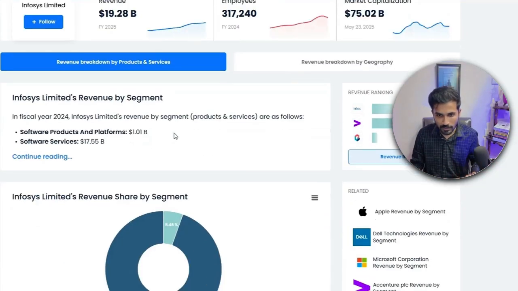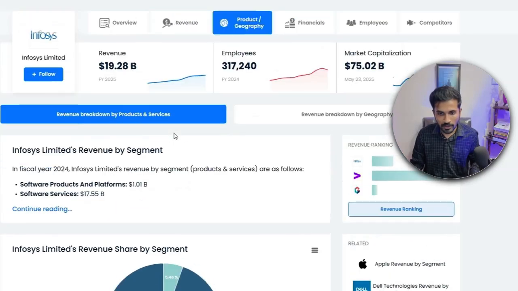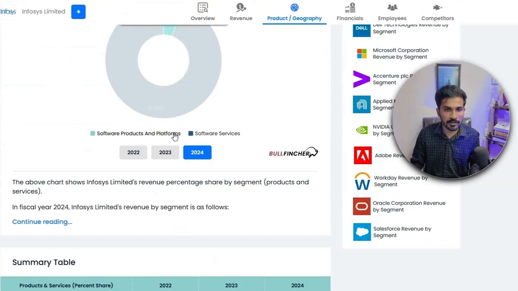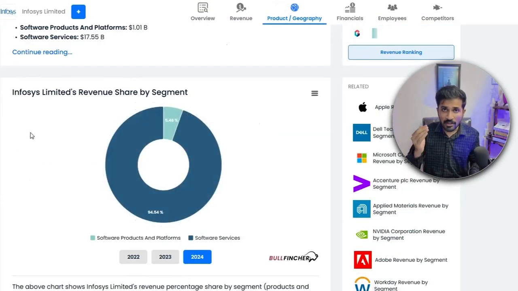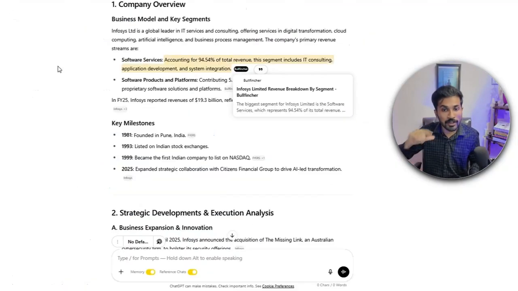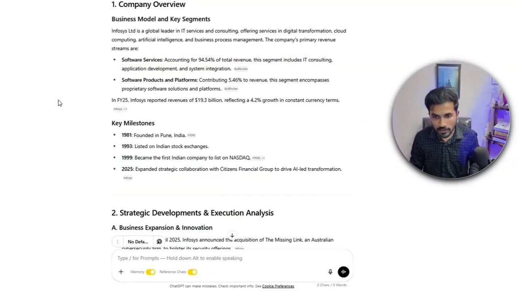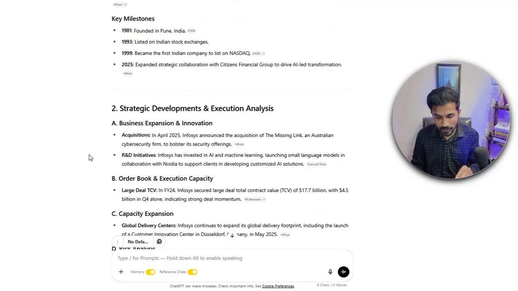So when I come here, 94.5% of revenue is coming from the software business. So you're not just looking at the summary, you're also looking at the sources of this summary, which enhances the credibility of this report. The order book, $17.7 billion as in Q4 alone. So Q4 results have just been out 1 or 2 months, and all this latest news has been incorporated into this.